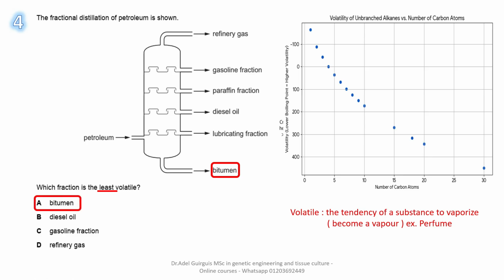This ensures the answer is A. What about diesel oil? It is lighter than bitumen. It has a higher volatility degree. Gasoline also has a higher volatility degree because it is much lighter than diesel oil and bitumen. What about refinery gas? This has the highest volatility degree of all.